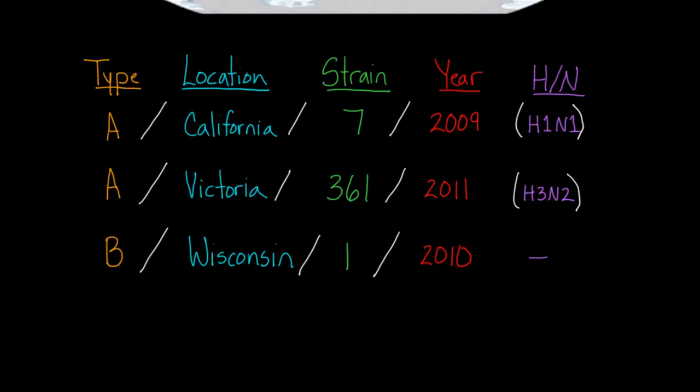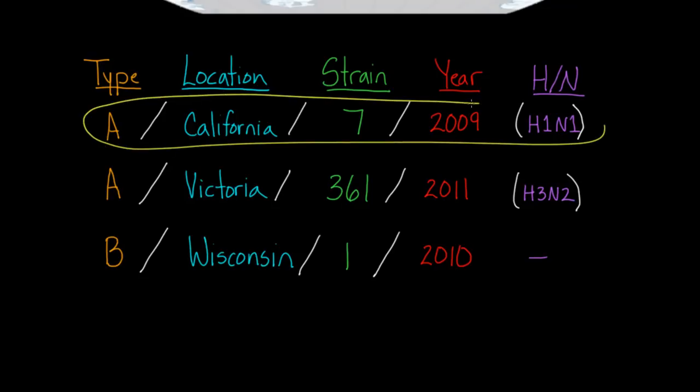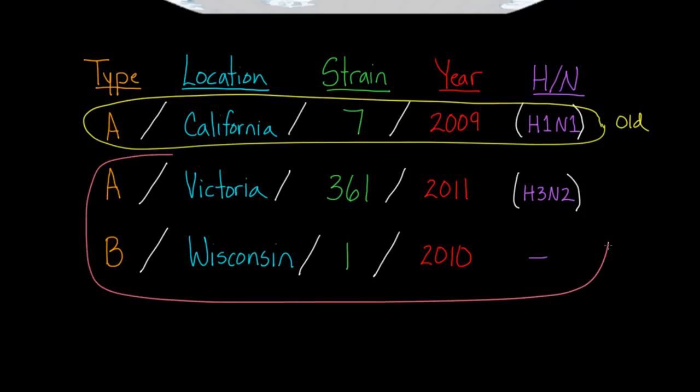And just for you and I to know, this first one here, this one is actually an old strain. So this is actually part of the last few vaccines. This is not a new one that was included. Whereas these other ones down here, these ones are actually new strains. They were not part of the vaccine in previous years. These are new additions or changes to the vaccine. So just to kind of remember, we always include 2 type A's and 1 type B. And the type A's, one is a H1N1 and the other is an H3N2. That's how we've been doing it in recent years.